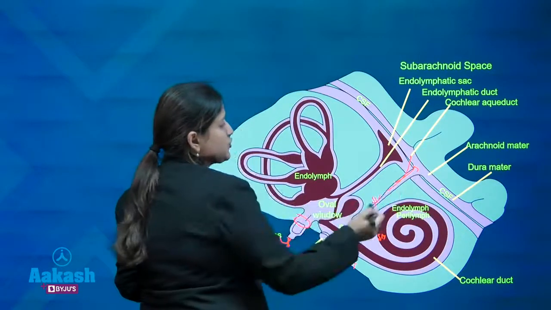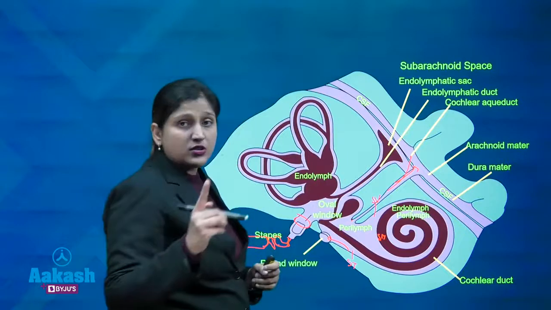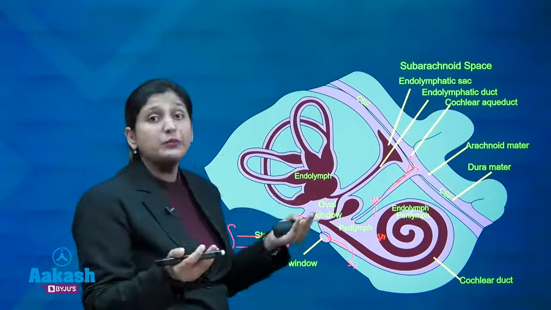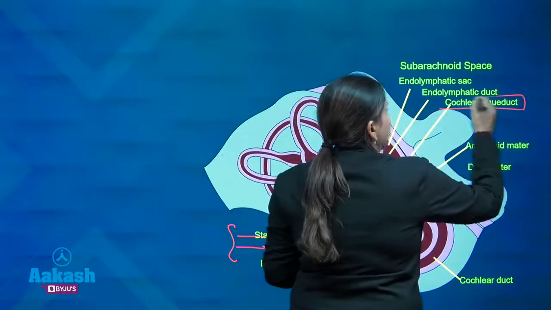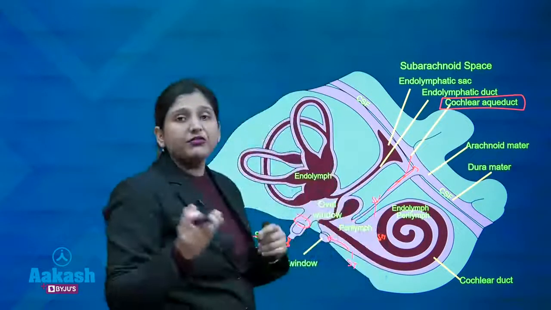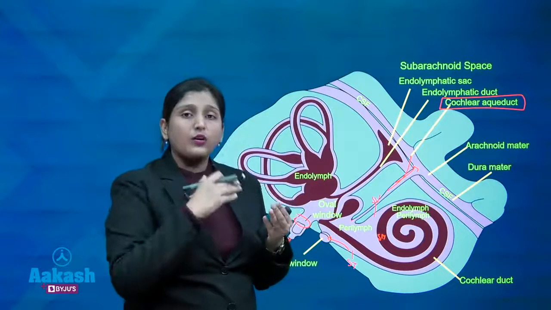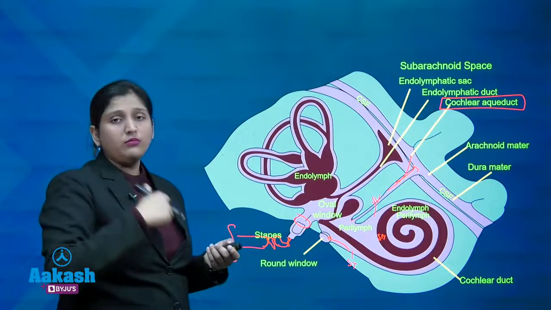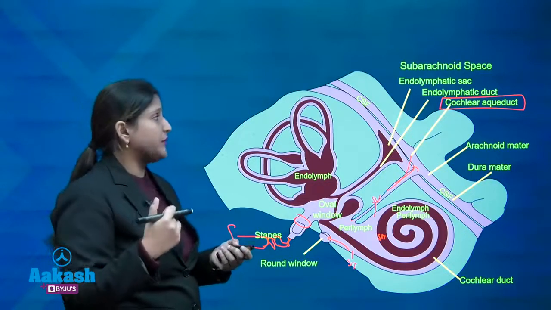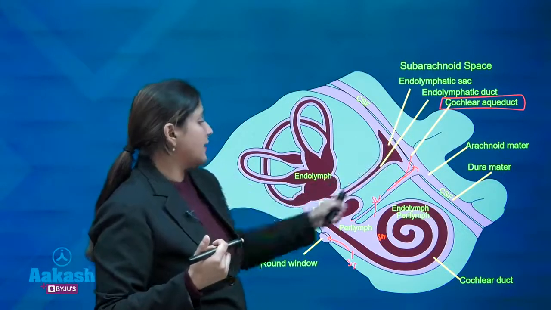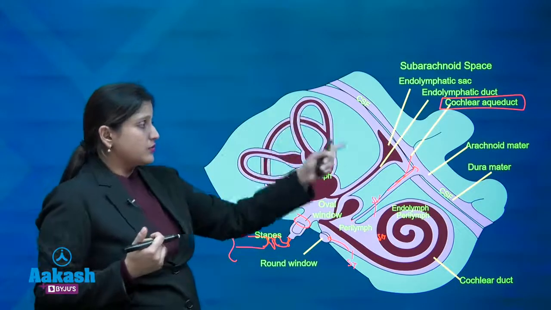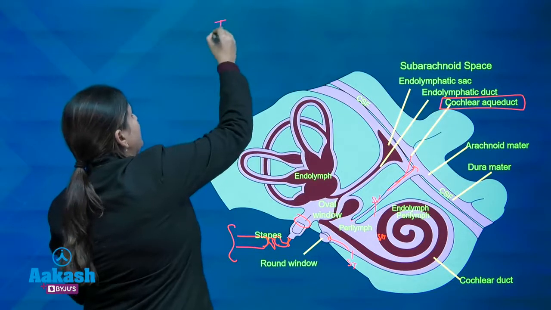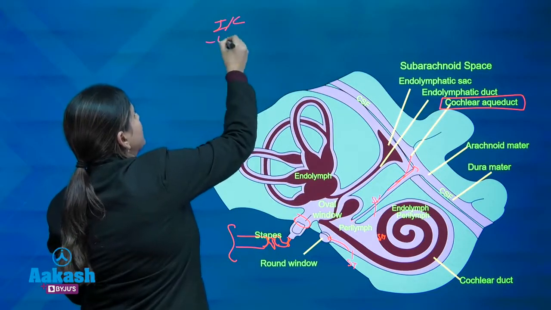This is where it leads to complications. So, the most common route of spread of infection from the ear to the brain is through the cochlear aqueduct. The question can be framed in any way. What is the feature that leads to spread of infection from the ear to the brain, and this is the endolymphatic duct. Also, since the infection can travel from the ear to the brain, the intracranial complications are extradural abscess.